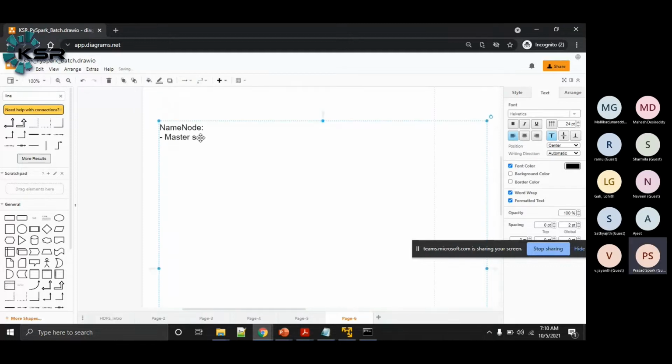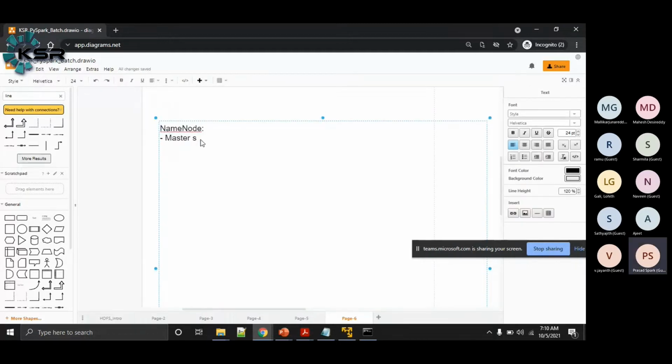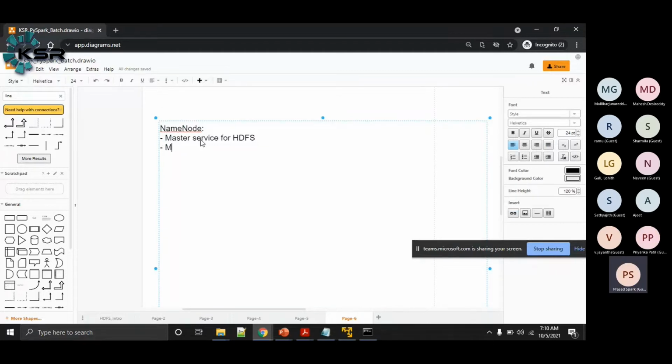Okay, so this is a master service of HDFS. It maintains the HDFS metadata. That means for the data that is stored on HDFS, all the metadata it will maintain.